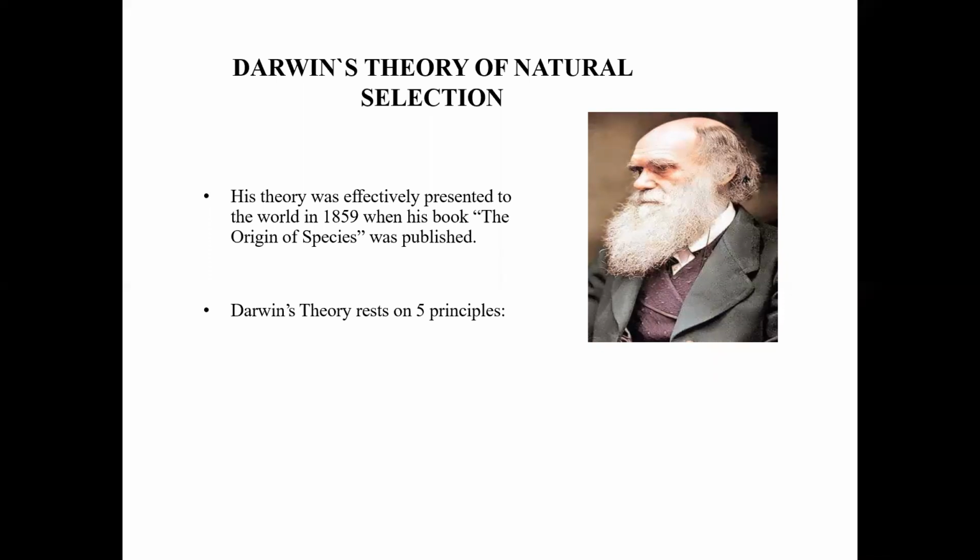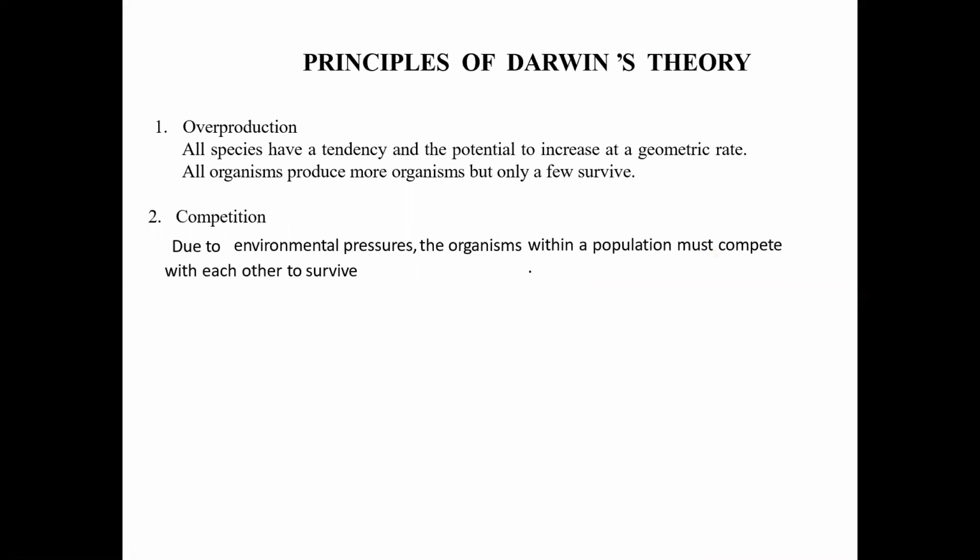Now, Darwin's theory is mainly based on 5 principles. What are the 5 principles? The first principle is overproduction. All species have a tendency and the potential to increase at a geometric rate. All organisms produce more organisms, but only a few survive.